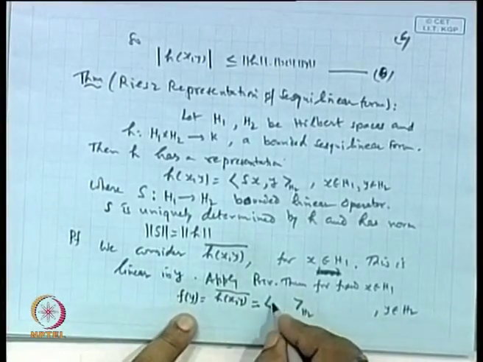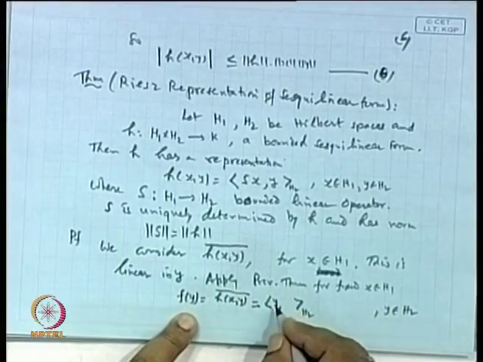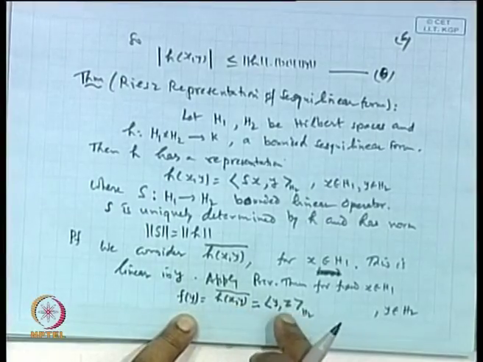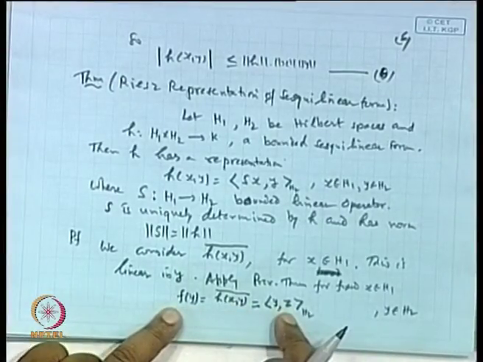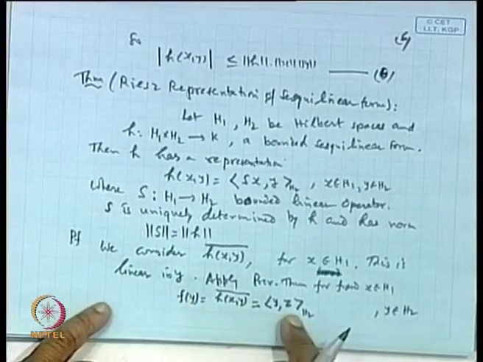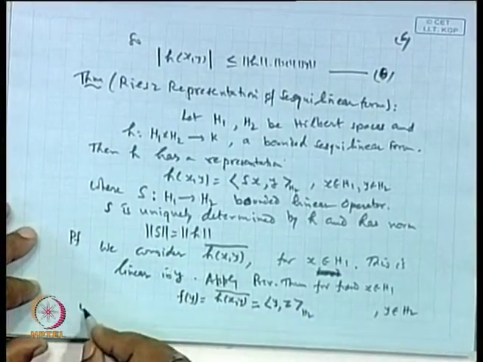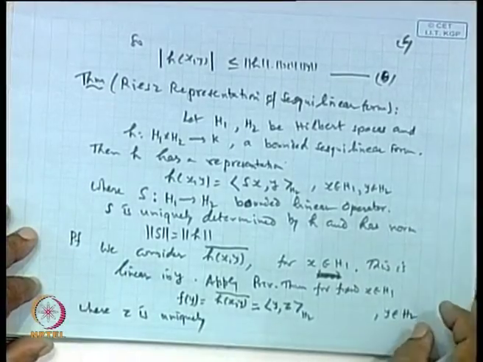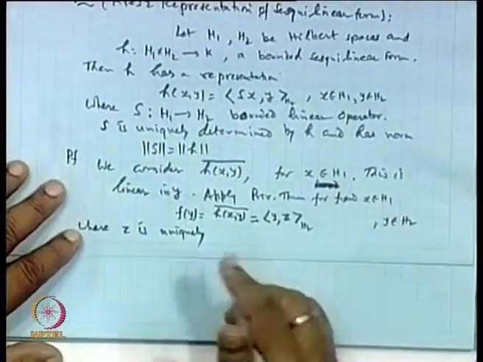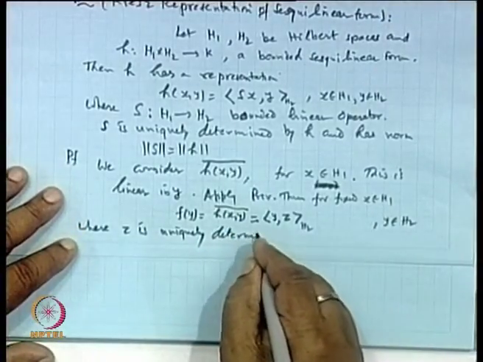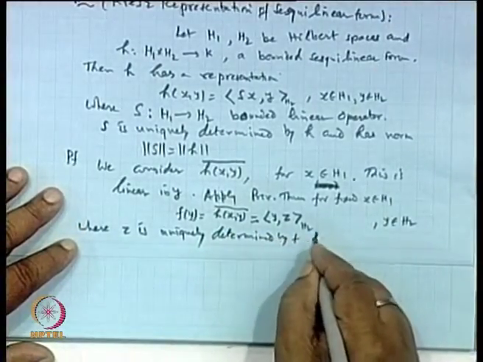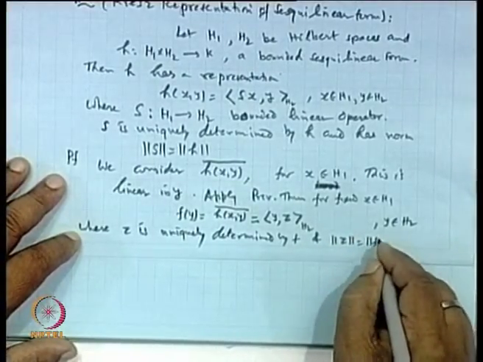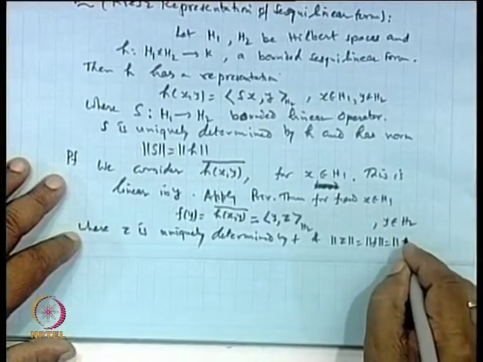And this inner product will be in the form of y comma z, because here y is the variable. So, corresponding to f we can find z such that f of y can be represented in this form, where z is uniquely determined by f, and both have the same norm, that is the norm of h bar.